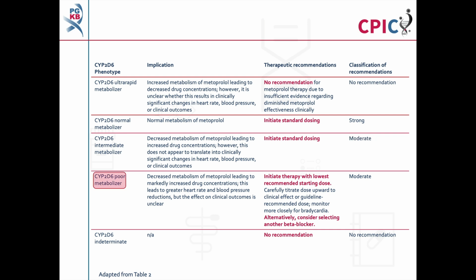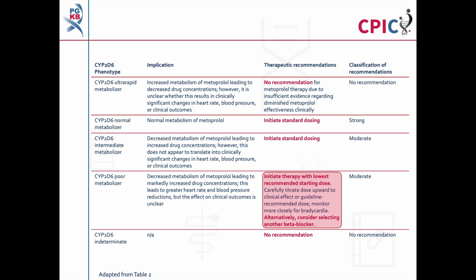Patients with a CYP2D6 poor metabolizer phenotype will have reduced metabolism of metoprolol compared to normal metabolizers, which leads to greater reductions in heart rate and blood pressure. However, it is unclear if this also has an effect on clinical outcomes. These patients can begin therapy at the lowest recommended starting dose.